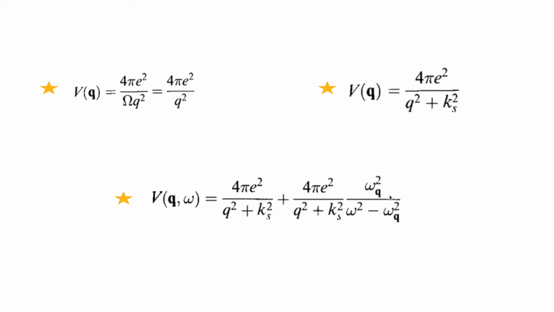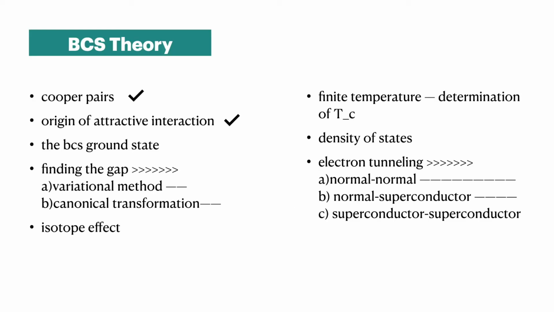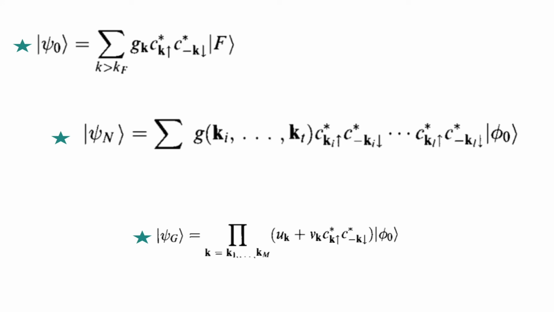Okay. So next, we have now understood what the Cooper pairs are. We have understood the origin of the attractive interaction. Now let's talk about the BCS ground state, because in any calculation the ground state is very important. Only if you know the ground state can we go to the excited states. So we always find the ground state of a system. For the ground state, these three equations are sufficient to understand.